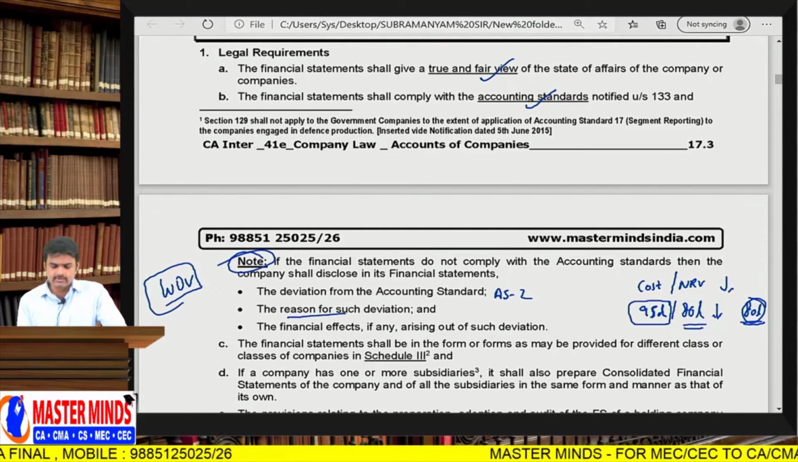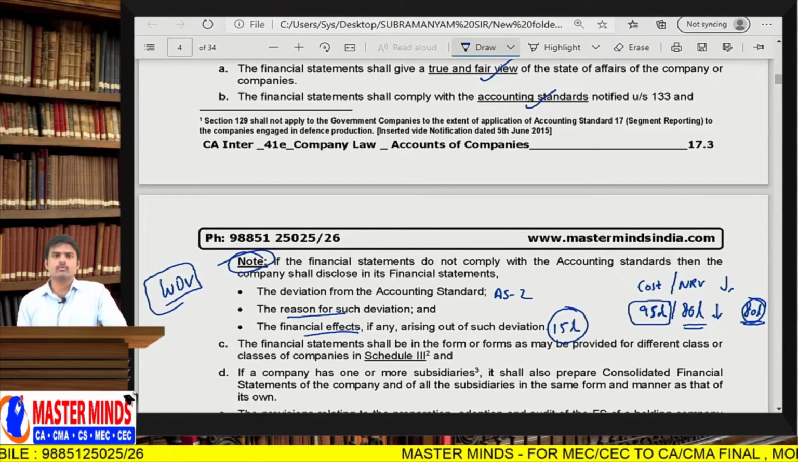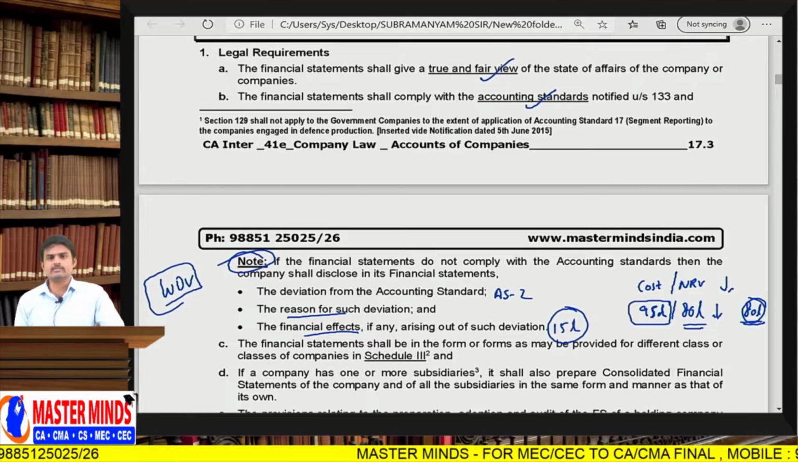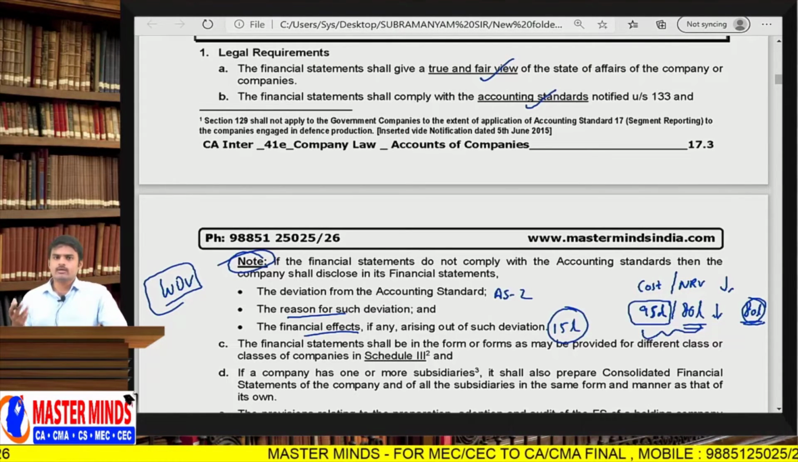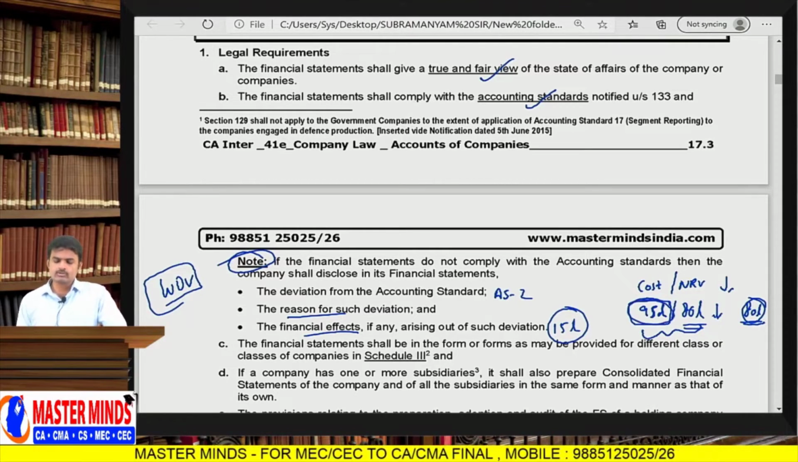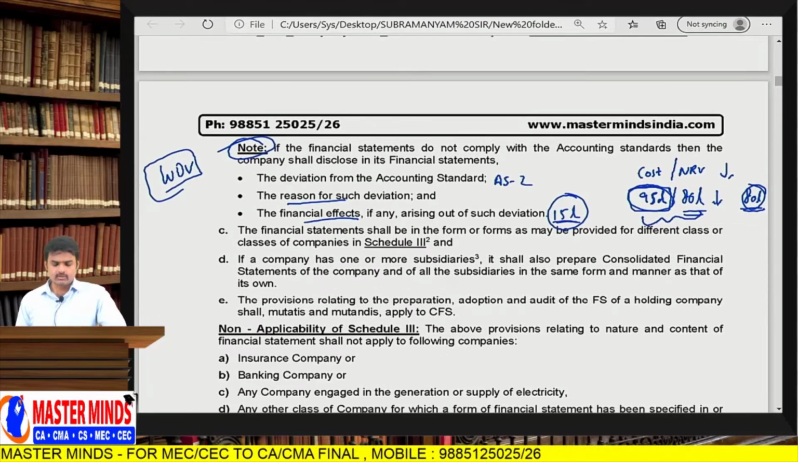So yes, the reasons for such deviation and the financial effects. 15 lakhs of the profit was overvalued. If I show 80 lakhs as the closing stock, my profit will be, for example, 1 crore. But because of displaying closing stock at 95 lakhs, my profit went to 1 crore 15 lakhs. So 15 lakhs is the net effect because of the change in accounting, the deviation in accounting standards.